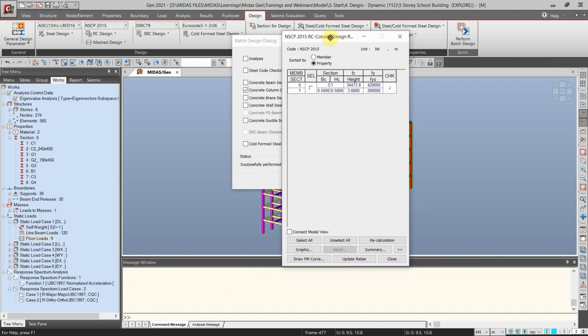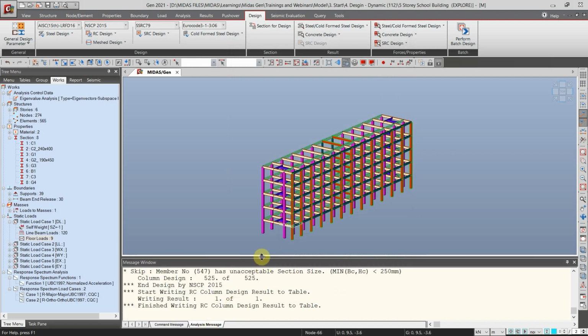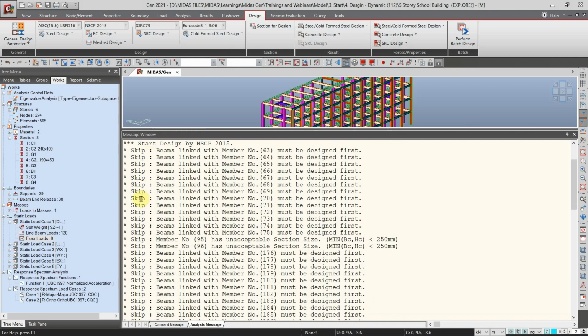So here, as you can see, there is only one column that was designed, the C1, even though we have C1, C2, and C3. So let's verify why. Just close this tab and then go to the message window and click the analysis message tab. So here are some of the errors. Some columns are not designed because some beams that are linked to them are not yet designed. So we must first design the beams.